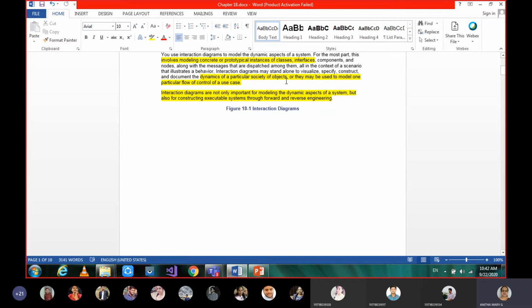Whatever objects are involved in that scenario, based on those objects, how dynamically they are changing, what they are communicating, who is the initiator, all that can be captured and used to model one particular flow of control of a use case. We have already studied use case diagrams, if you remember. In a use case diagram, say, credit card validation system is the system boundary.